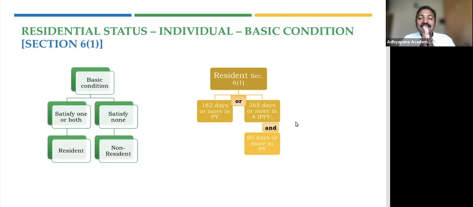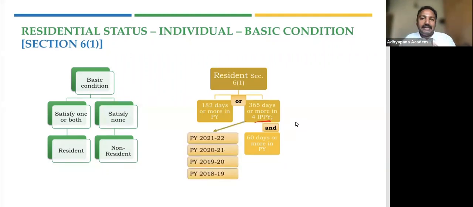The second condition is 365 days or more in the 4 EP. EP stands for immediately preceding previous years, that is the last 4 previous years. When you say the last 4 previous years, it is nothing but 2021-22 till 2018-19. These are the 4 years we are talking about. And if you look at this limb, there is an 'and' condition. In the second limb of the basic conditions, there are two sub-conditions, and both must be satisfied. That's why we are referring to the word 'and'.